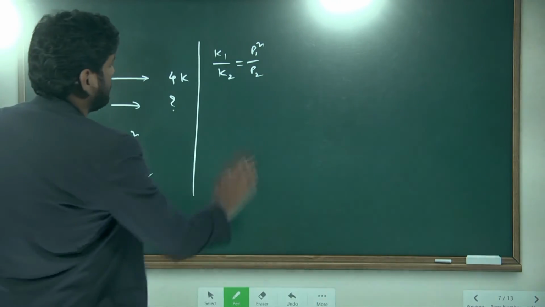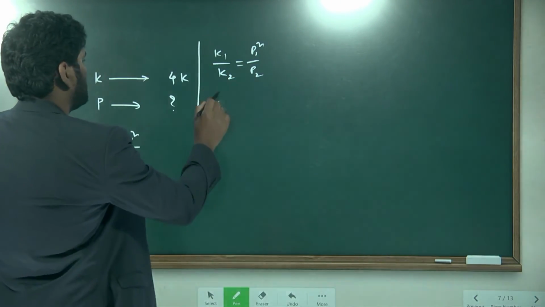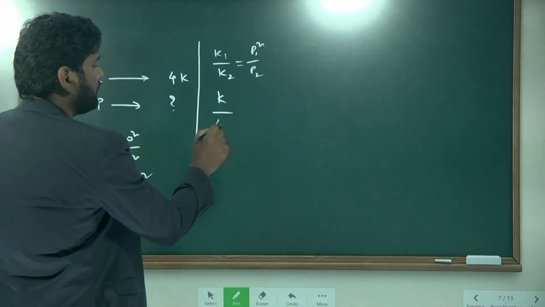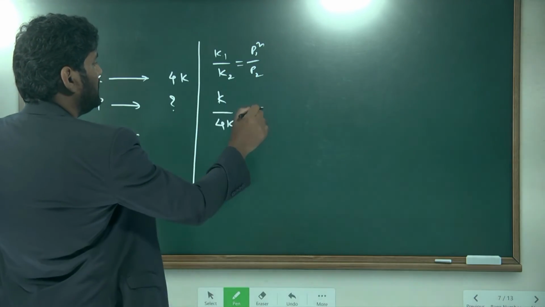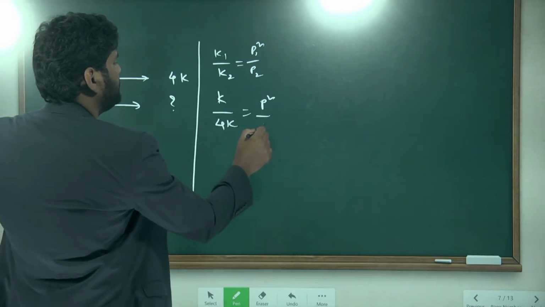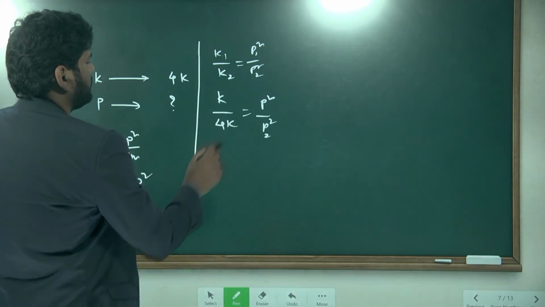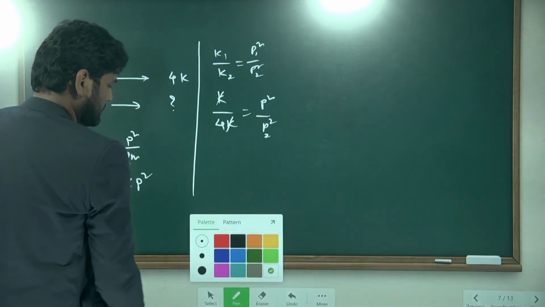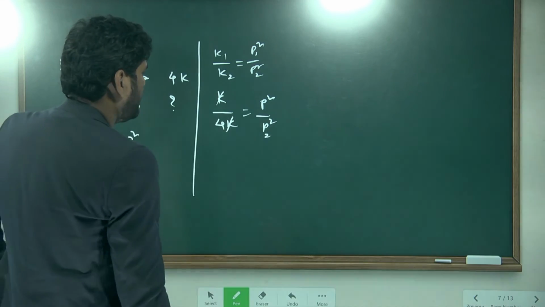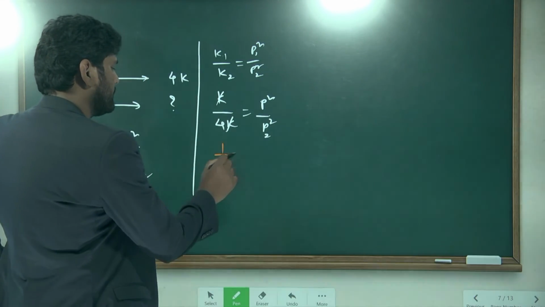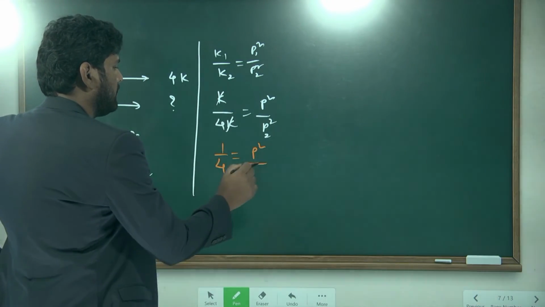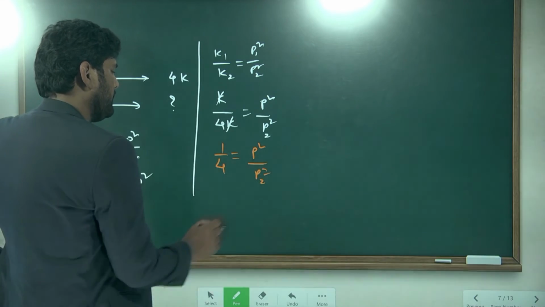Understand? K1 is K, K2 becomes 4K, and P1 is P, and P2 we have to find. So K gets cancelled.